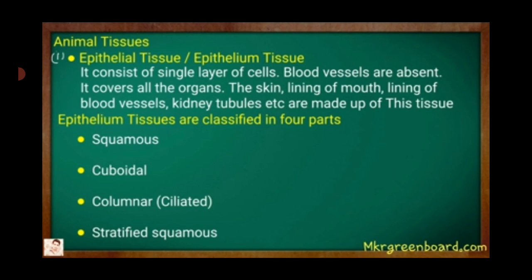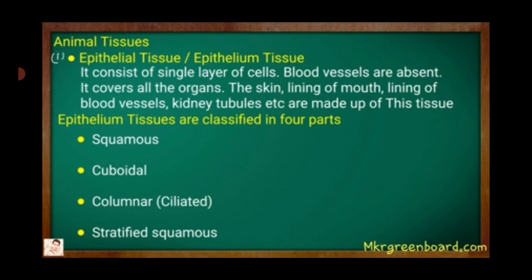Epithelial tissue or epithelium tissue. It consists of a single layer of cells. Blood vessels are absent in this tissue. It covers all the organs of our body. The skin, the lining of mouth, lining of blood vessels, kidney tubules, etc. are made up of this tissue.